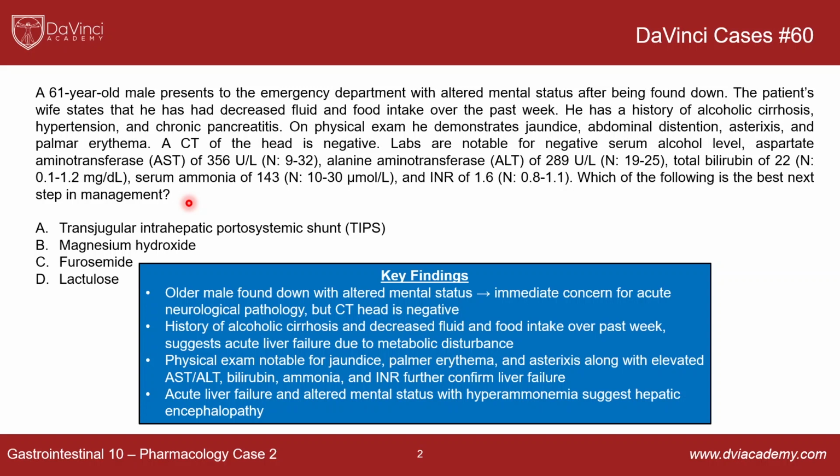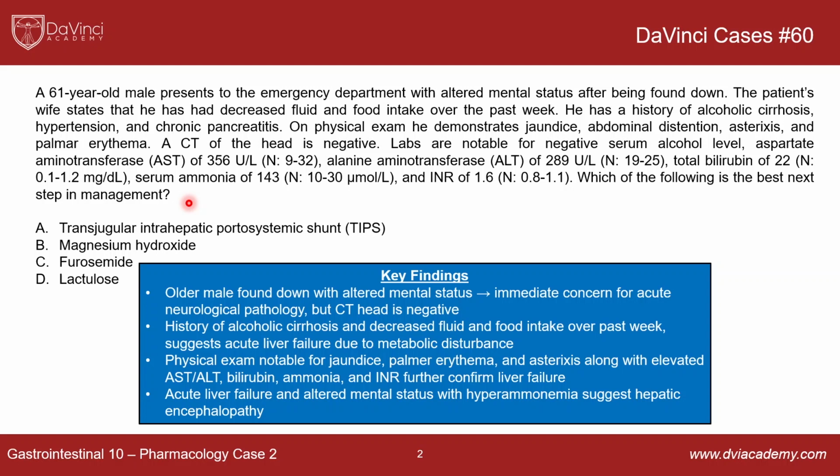Physical exam, you see jaundice, palmar erythema, asterixis, along with elevated AST, ALT, bilirubin, ammonia, and INR, which all further confirm this is pretty significant liver failure. So in the setting of acute liver failure and altered mental status with hyperammonemia, this is suggestive of hepatic encephalopathy. So the question is really getting at which of the following is the next best step in management in a patient with hepatic encephalopathy.